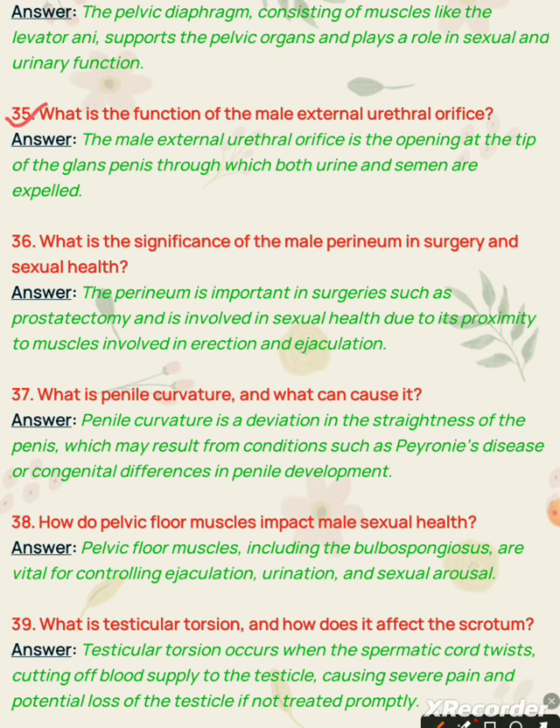Question number 35. What is the function of the male external urethral orifice? Answer. The male external urethral orifice is the opening at the tip of the glans penis through which both urine and semen are expelled.